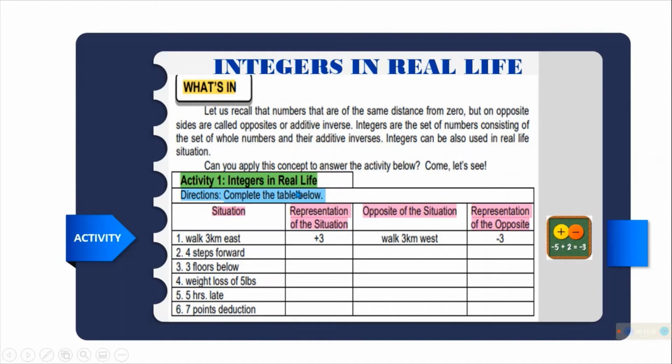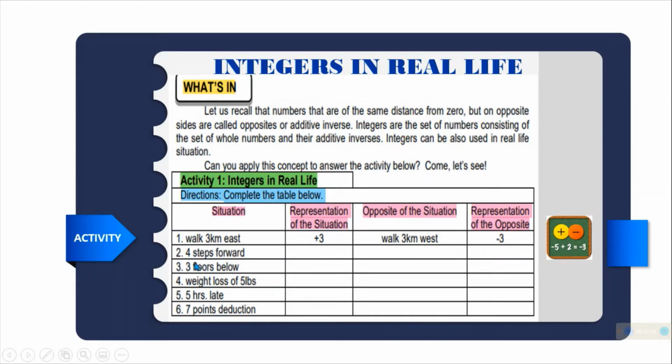Integers in real life. So these are the situation, and then this is the representation, and then the opposite. For example, walk 3 kilometers east. So going to the east, that is positive, and then the opposite of east is west. So walk 3 kilometers west. So the representation is negative.